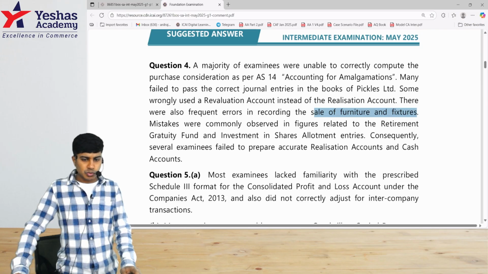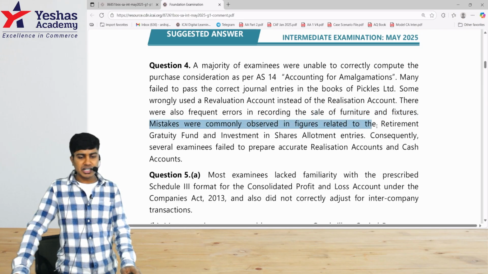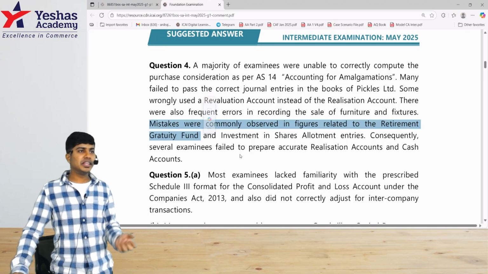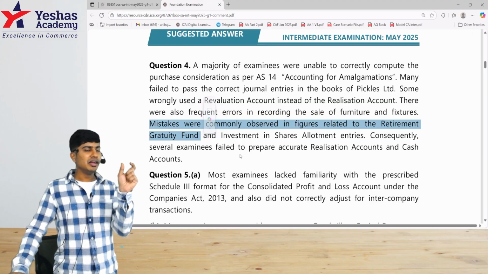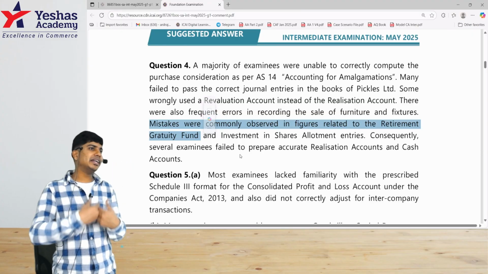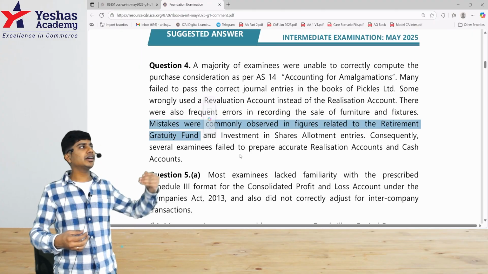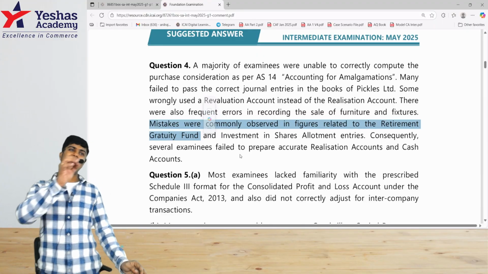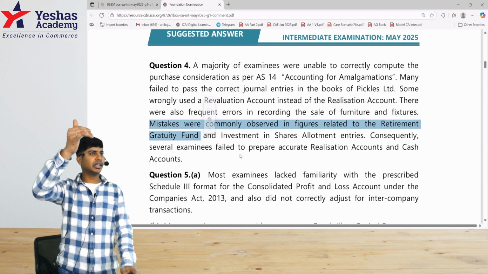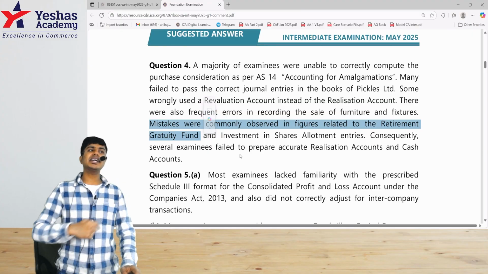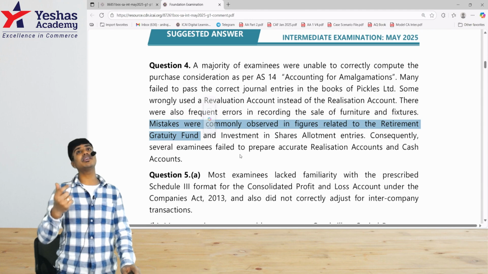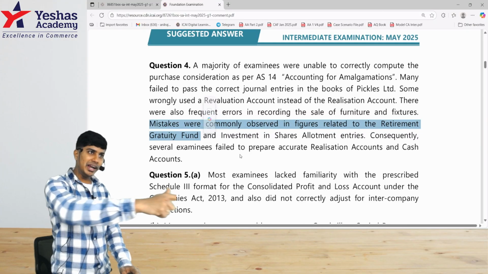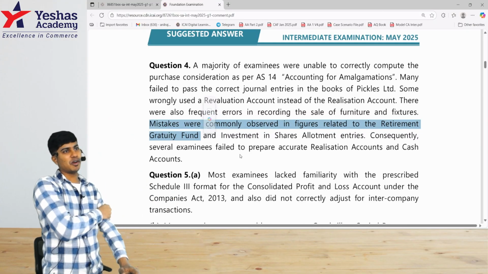Then mistakes were commonly observed in figures relating to the retirement gratuity fund. Some employees, if they retire, you had to pay them some money. That fund was maintained. Because the company is winding up, you might have to pay that. That liability was not taken over by the transferee. The transferor had to pay. You had to again write it at the amount paid. That will be transferred to realization, and the amount paid. In the suggested answer, what they've done is they've not transferred to realization. They've kept that ledger open and they've paid. The balance they've transferred to realization as profit or loss.